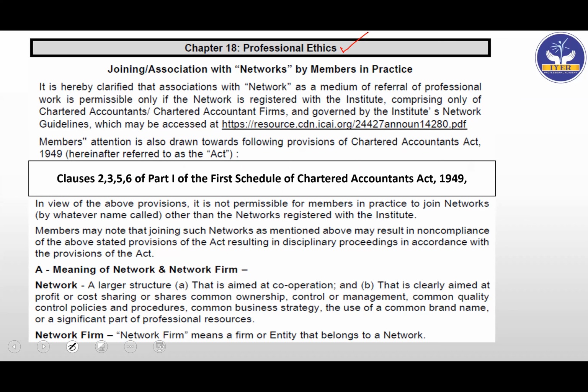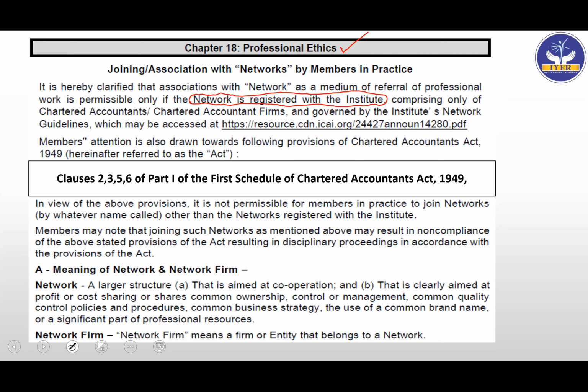So let's see. Joining association with networks by members in practice, it is hereby clarified that association with a network as a medium of referral of professional work is permissible only if the network is registered with the institute. So the network has to be clearly registered with the institute, exactly how a proprietorship firm or a partnership firm of chartered accountants is registered with the institute. Next, they have given comprising only of chartered accountants or chartered accountant firms and governed by the institute's network guidelines as may be accessed at, and then they have again given you the link. So you can go to that link and check it out.